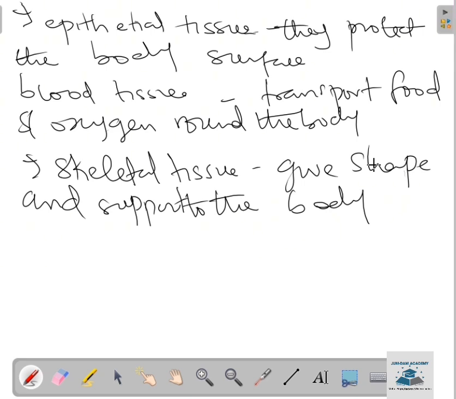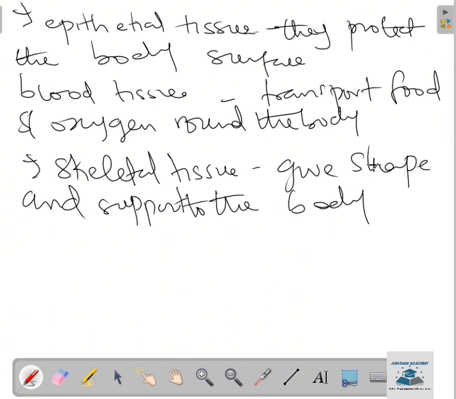We have connective tissue, which binds other tissues together. We have nerve tissue, which coordinates and transmits nerve impulses. We also have muscle tissue, which aids movement of parts of the body, and so on. Those are the examples of tissue found in humans. Just like we have cells in man, we also have tissues present in man.